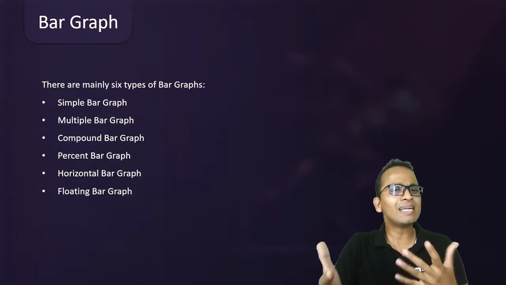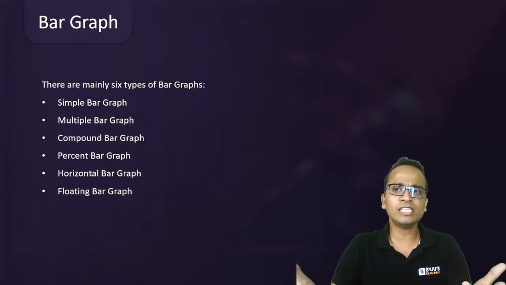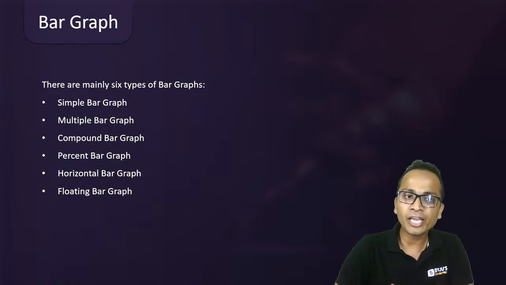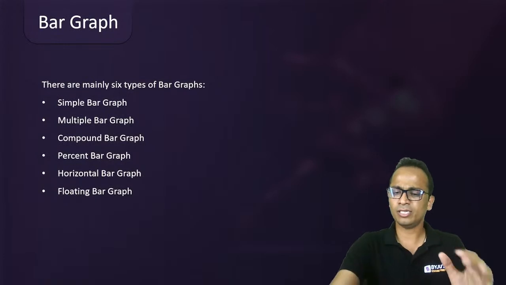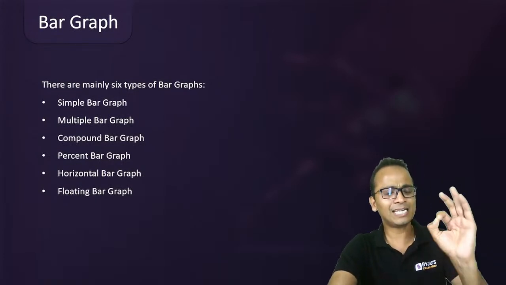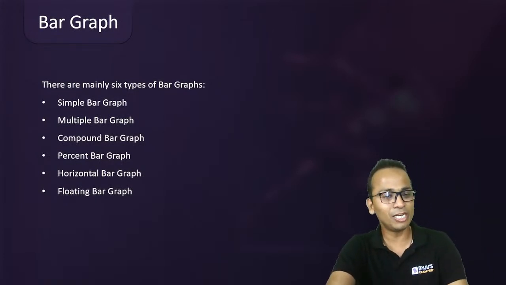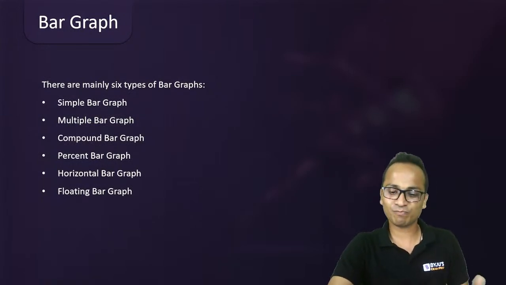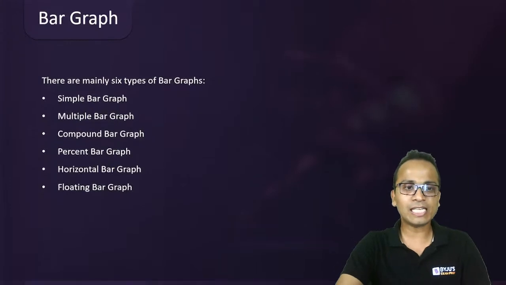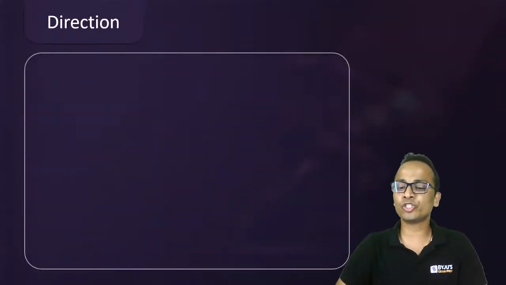So these are different types of bar graphs that you can see. Now it doesn't matter which type of bar graph comes in your question in the form of data. Doesn't matter at all. All these bar graphs are similar to each other. You must be able to pick the values from all these bar graphs, right? So let's have a look at one of the questions on bar graphs.